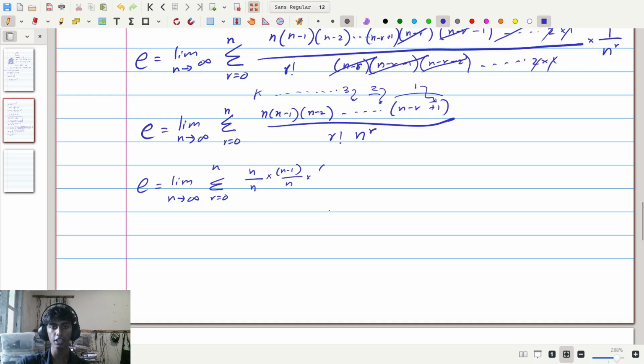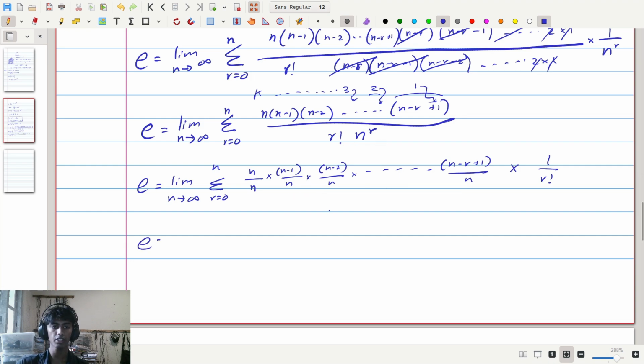For the third term we get n minus 2 divided by n, and so on until n minus r plus 1 divided by n. And then there's an extra 1 divided by r factorial that we have to not forget. This thing's still there, so we have 1 divided by r factorial. But now we've distributed the n to the power of r among each of these terms here.